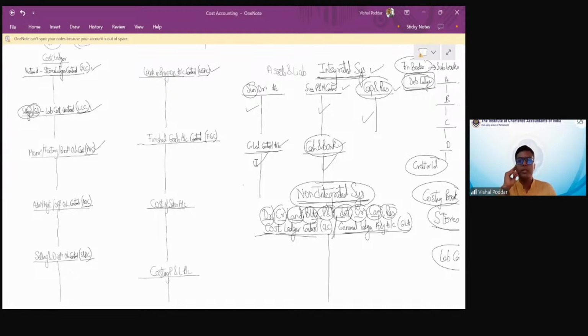Hardik, how can it be SLC to purchase? Do you see a purchase account here? You have to give me the account heads which we are preparing. These are the account heads. In fact, SLC itself is purchase. Nitin, you're right, but don't give me the general names. Now give me the technical names. So don't call it material, because material is a general name which we are not going to use in cost accounting.